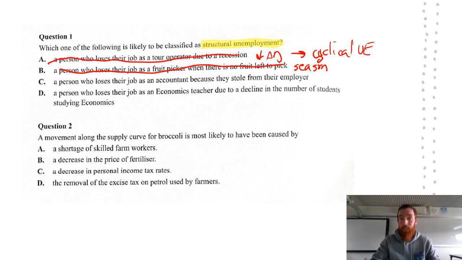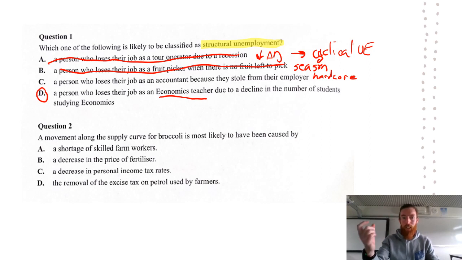A person loses their job as an accountant because they stole from the employer. That's more about personal factors that impacted them. So we get onto the last one, which is a person loses their job as an economics teacher due to a decline in the number of students studying economics. That means the structure of the school is changing as they're offering different subjects and there's no longer a position for that teacher. And therefore D ends up being the most correct in my opinion currently.